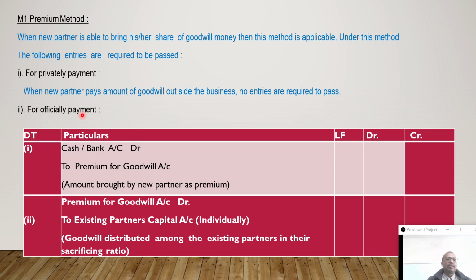Generally cash comes into the business, so cash or bank, if it is paid by cheque, the bank balance will increase. So, simple logic, you have to debit the cash or bank account to premium for goodwill account. This premium for goodwill account you have to open newly. For what purpose is the money brought? Here money is brought for goodwill, as a share of premium for goodwill money. So cash or bank account debit to premium for goodwill account, and then one more entry you have to pass, that is premium for goodwill account debit to sacrificing partners' capital accounts, or existing partners' capital accounts, in the sacrificing ratio.